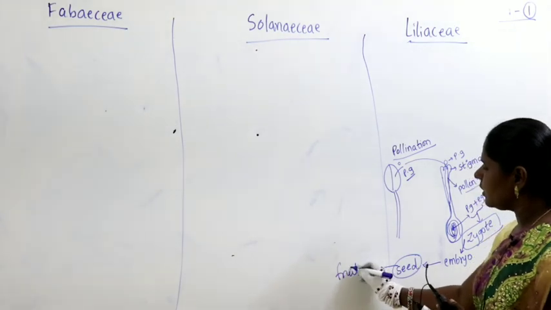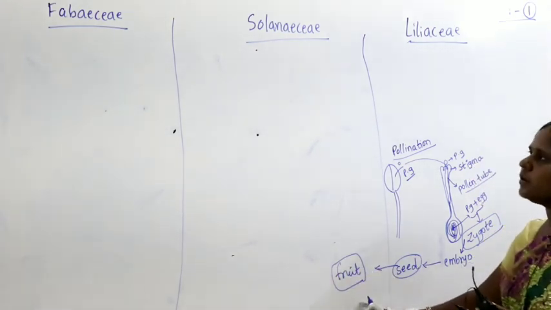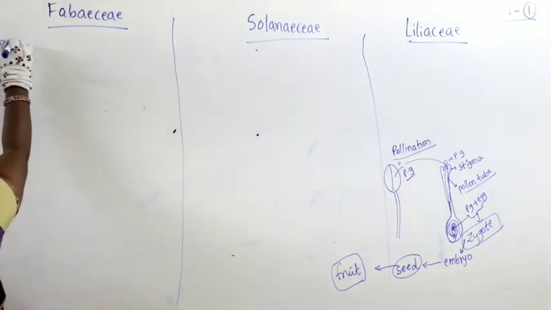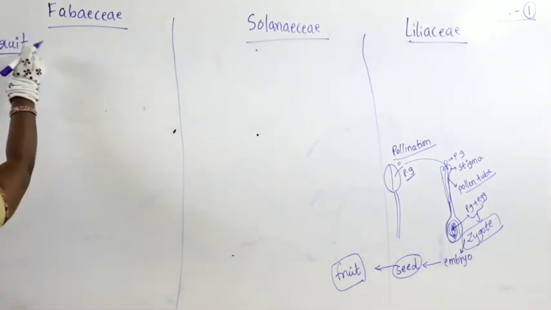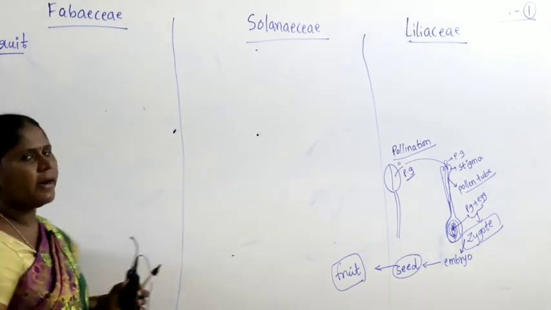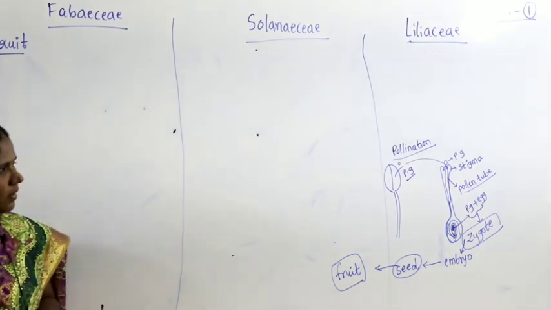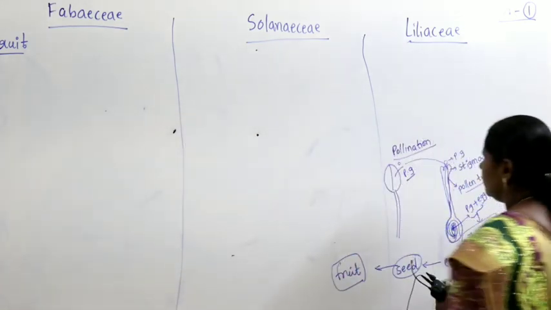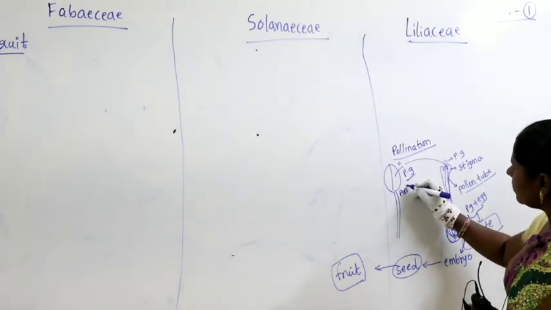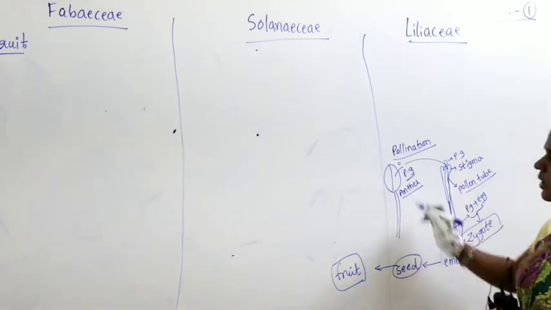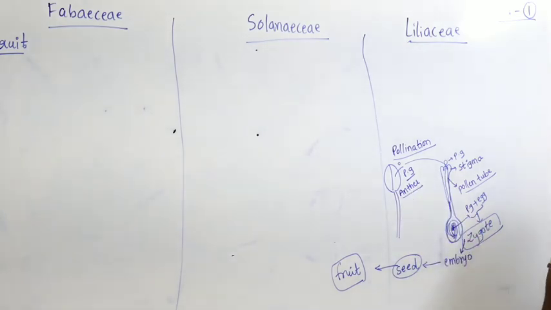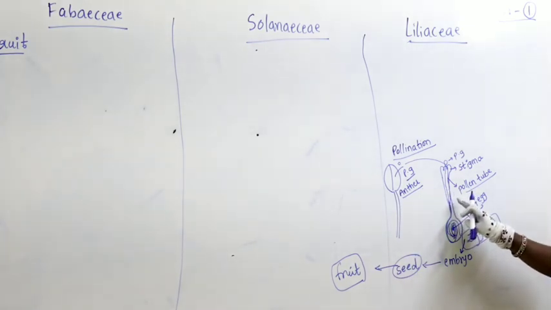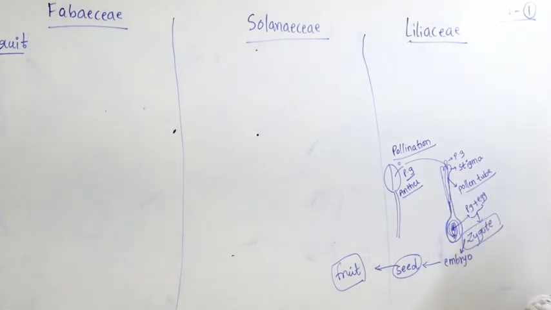So what is the next thing we have to study? Fruit. So let us make a clear difference of fruit of Fabaceae, Solanaceae and Liliaceae. Okay, I hope you have understood this part. You all know it very well. This is anther. Anther itself is also called androecium. This is gynoecium, pistil or carpel we call.